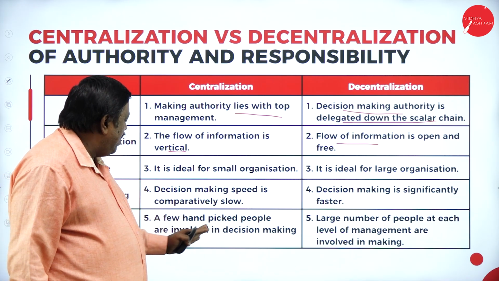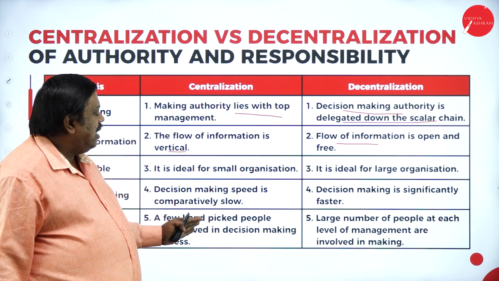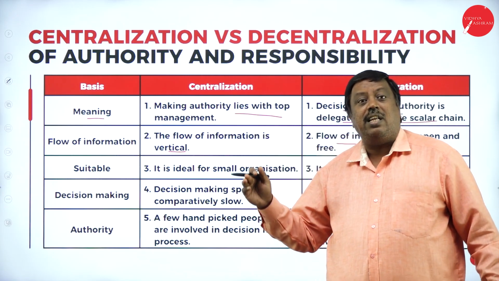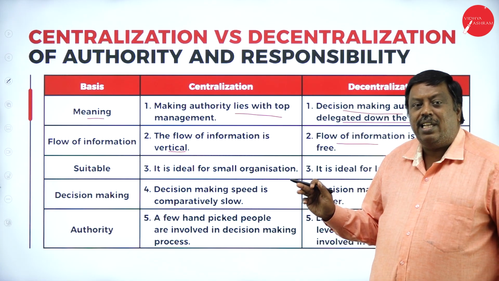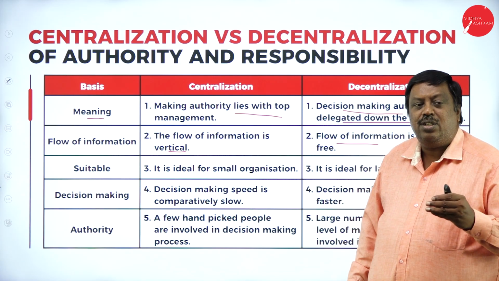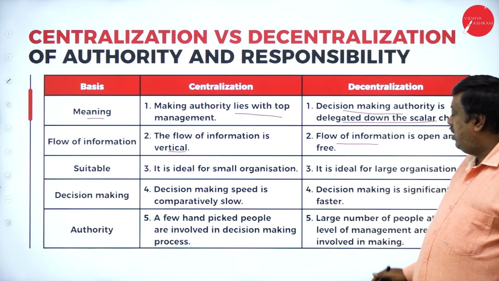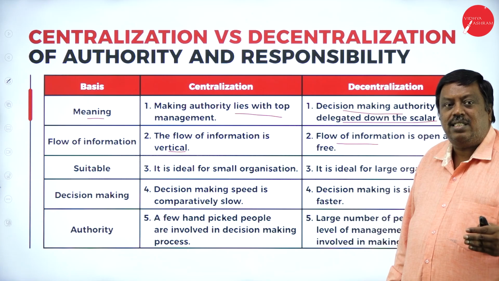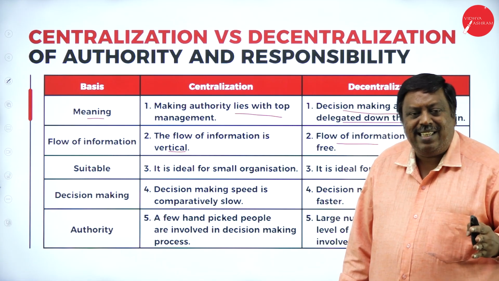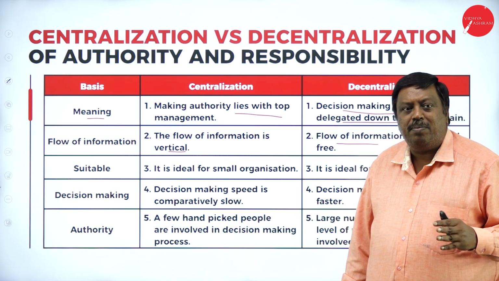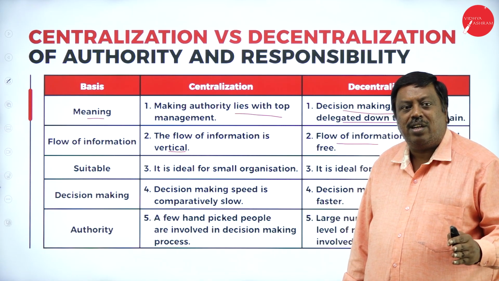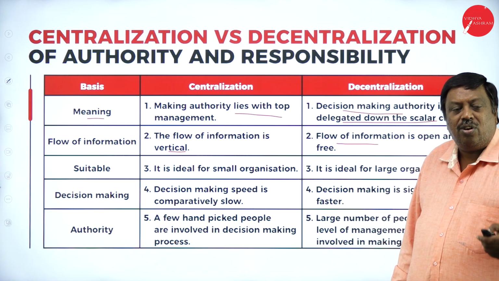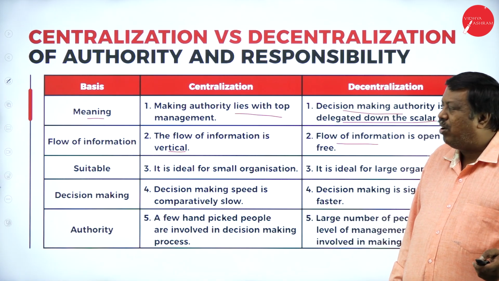A few unpicked people are involved in the decision making process. Here they are saying that the top level management selects who can decide what, how and when, so the number of members is limited. But in decentralization, a large number of people take part in the decision process, where they can discuss and communicate easily and get suggestions or advice from the members, and whichever is suitable for the betterment of the organization, decisions will be taken based on the ideas or communication made by the members of the organization.